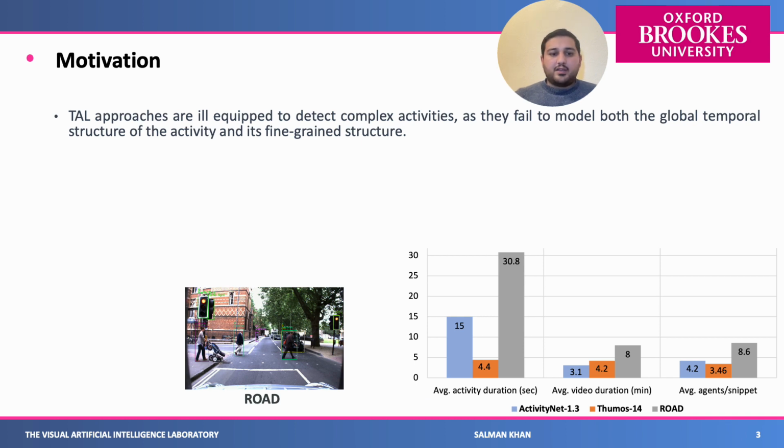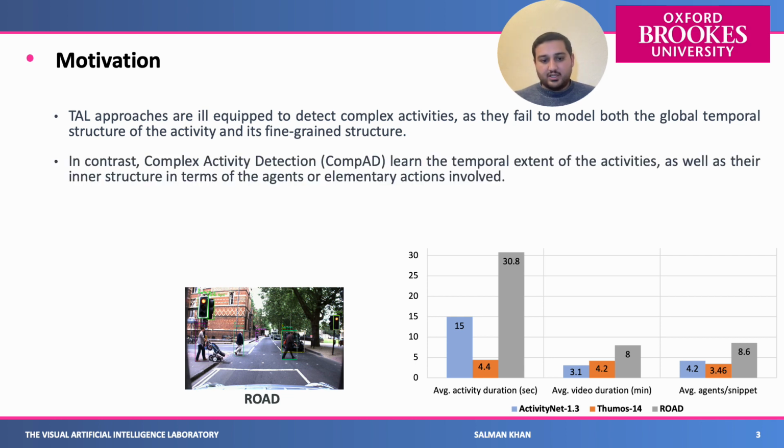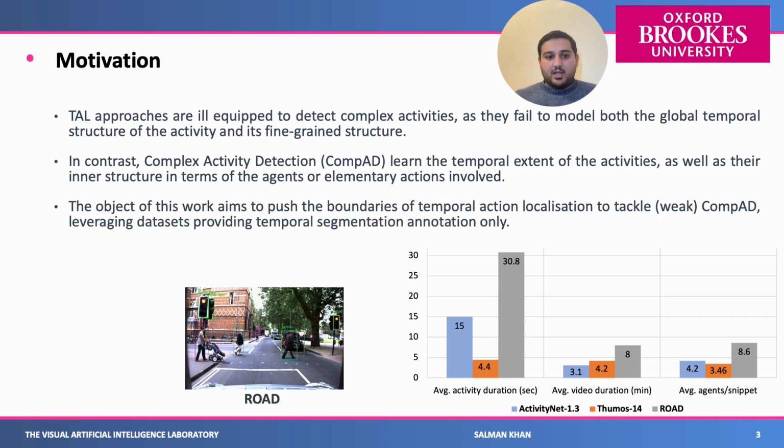However, in real life, in an autonomous driving dataset, for example, the recently released ROAD, we can see each of the agents performing individual actions, and their individual actions are collectively called a complex activity as well. For example, in this case, the complex activity is negotiating a pedestrian crossing, where the pedestrians are crossing the road, and we refer to this as complex activity detection.